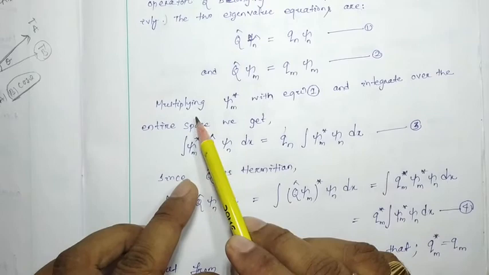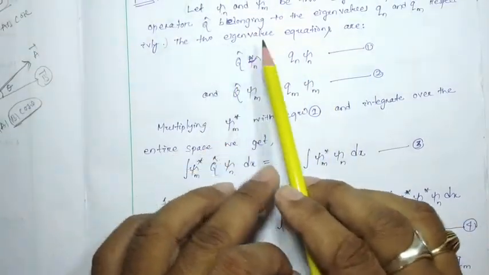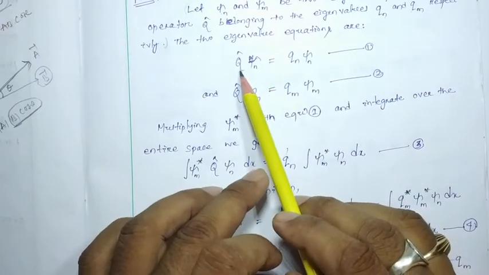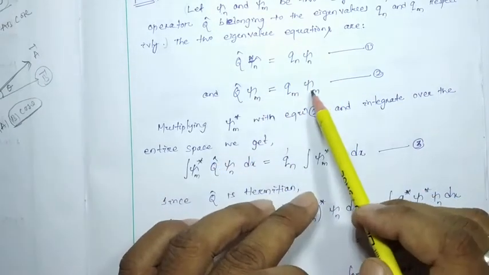So, multiplying by psi m star now. If it is so, then the two eigenvalue equations are: Q cap psi n equals qn psi n, and Q cap psi m equals qm psi m.